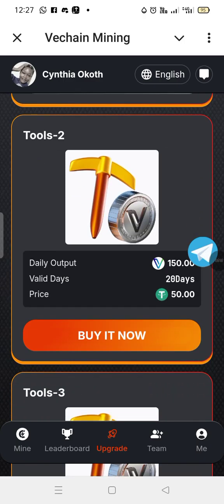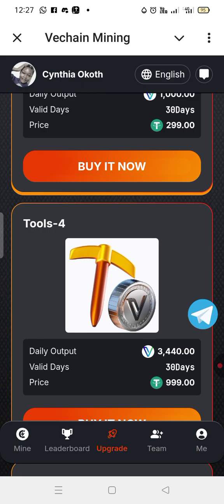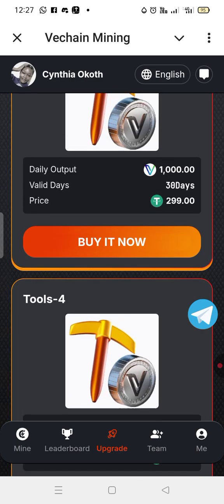And you can see we have level 2. So you have to click on buy it now. After recharging, you have to come to upgrade, then click on buy it now according to the level that you want to buy. You can as well go to other levels. We have many of them. The higher the level, or the higher the rank of the level, the higher the money, or the higher the profit.